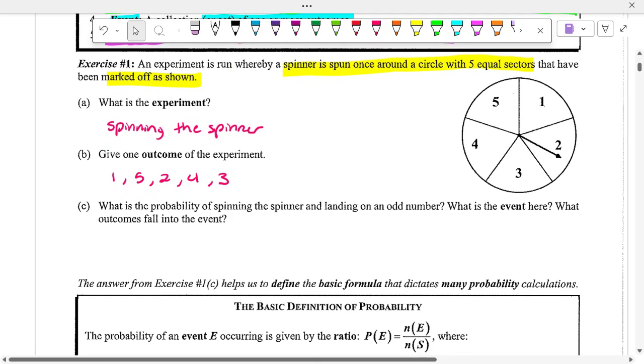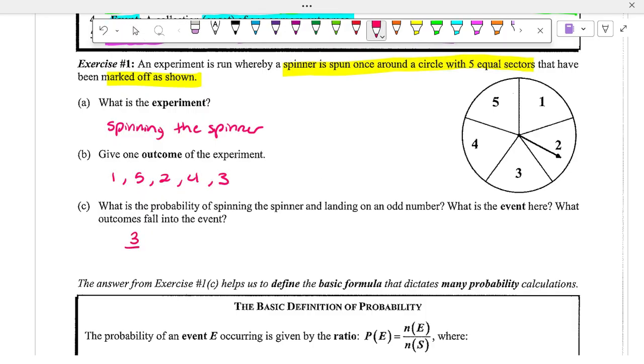Okay, what is the probability of spinning the spinner and landing on an odd number? 3 out of 5. So you have a 3 out of 5 chance of landing on an odd number. Because there's 5 overall, and there's only 3 odd numbers, being 5, 1, and 3. Now, what is the event here?